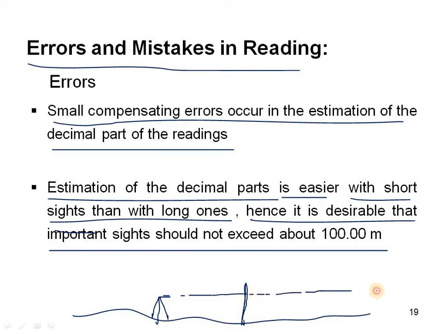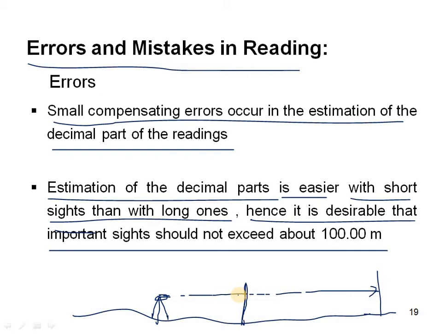But if the staff is very far, the distance becomes long, and the decimal parts of the readings look very small, so that we cannot write the approximately correct reading.